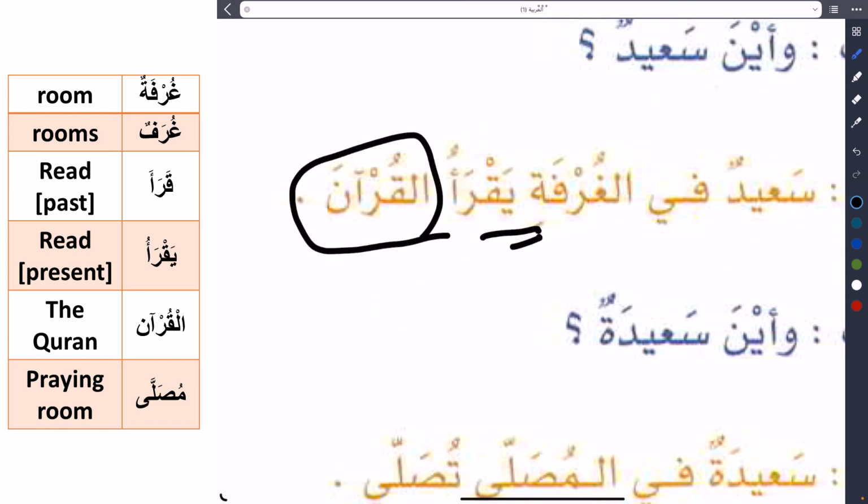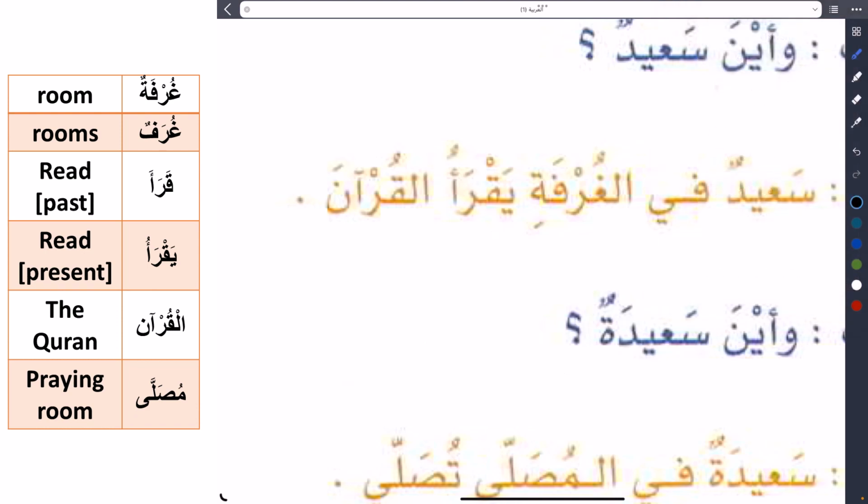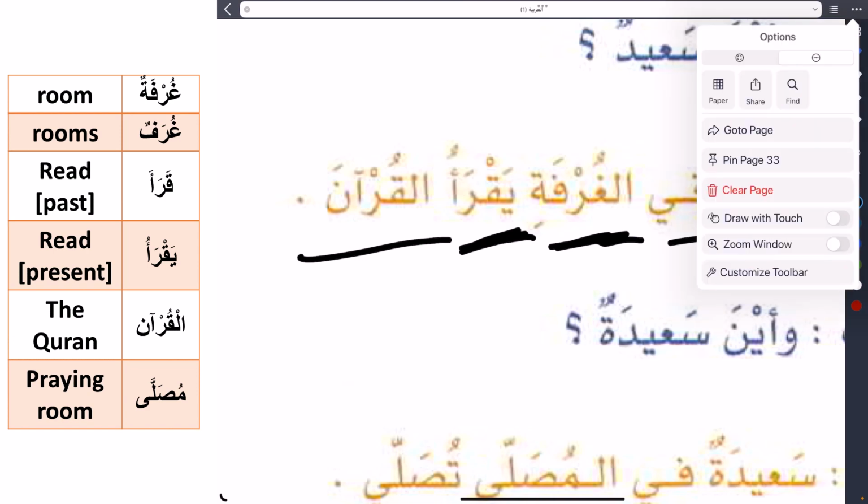Reading what? Reading Al-Qur'an. And you know Al-Qur'an is the Quran. The Quran is Al-Qur'an. So, Sa'idun is in the room. He is reading Al-Qur'an. And let's say a note here.